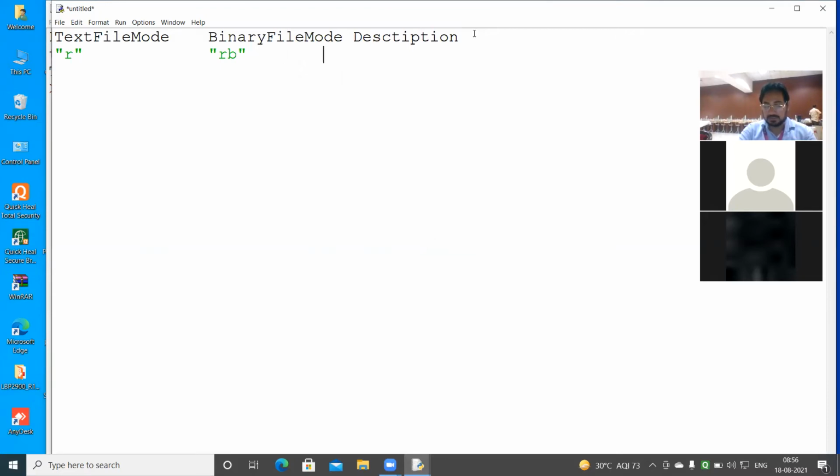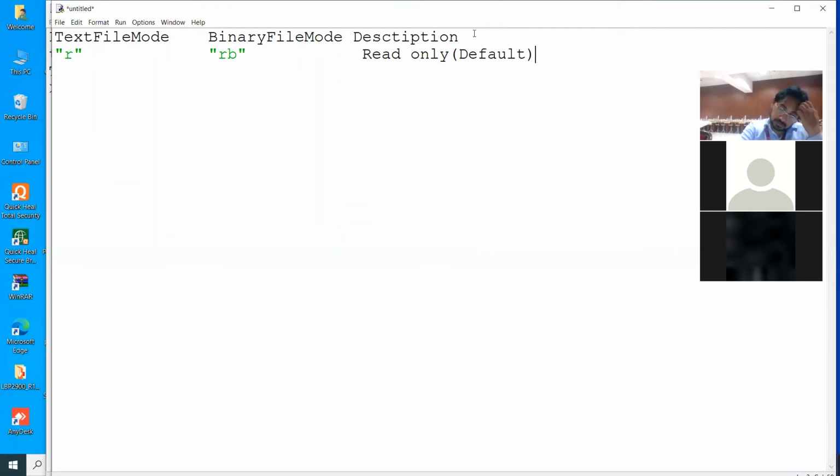Description में लिख देते हैं read only. और ये है by default. ये default mode है. अगर आपने mode नहीं भी लिखा तो by default it will take R, that is read mode, according to the file binary or text. तो binary file वर्क करें उसमें नहीं है तो by default RB होगा, and text file में नहीं करते तो by default R होगा.